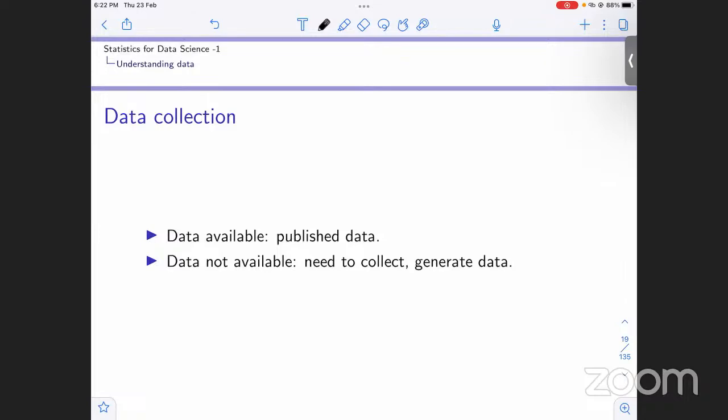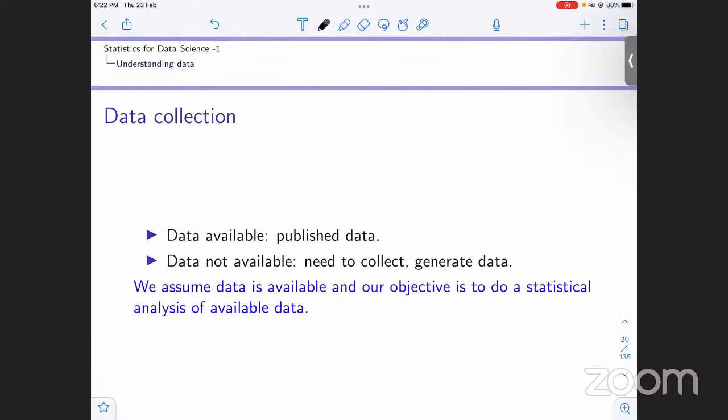Throughout this course, we will be dealing with the data that is available to us, and we will just do a statistical analysis of the available data. We are not concerned with generating data or getting data ourselves. We want to perform the study on that data only.